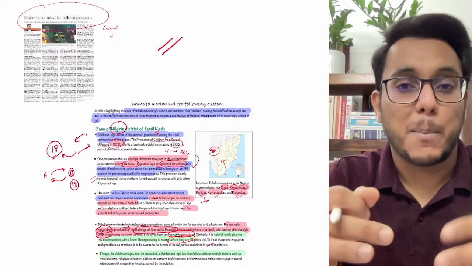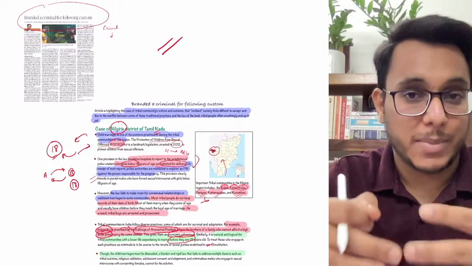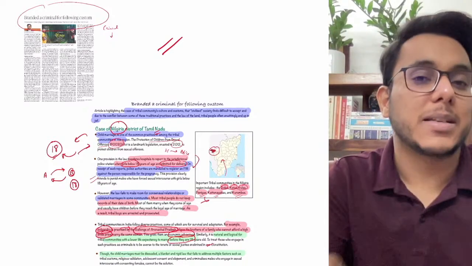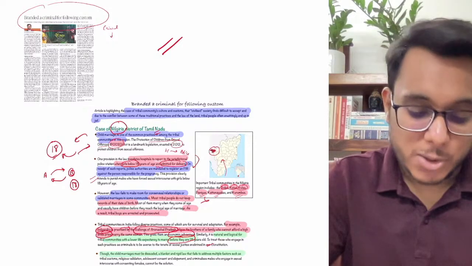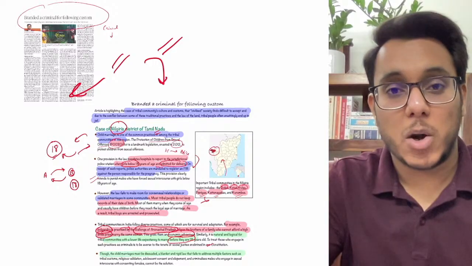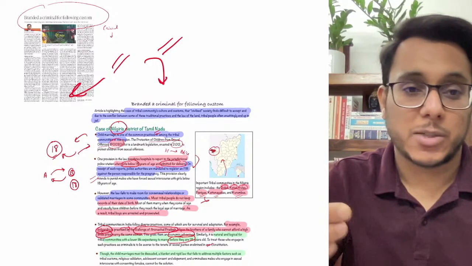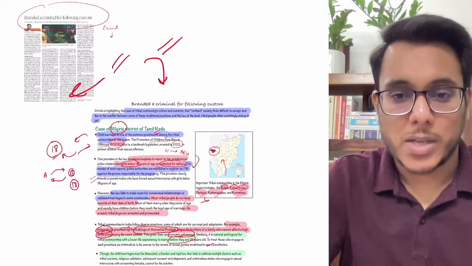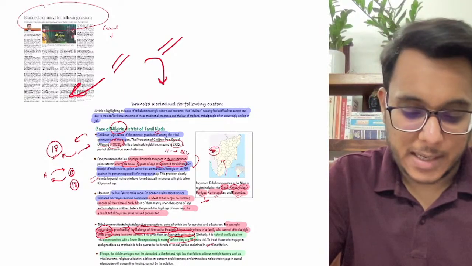So guys, I will not take a very clear stand on who is wrong here, because obviously the laws are meant in a certain way. Sometimes the laws need to be applied in a universal way, but at the same time the tribals' concerns are also genuine. So this is an example of how a liberal law is coming into conflict with traditional practices. So that is all about this particular article, and now we'll move to the next article.